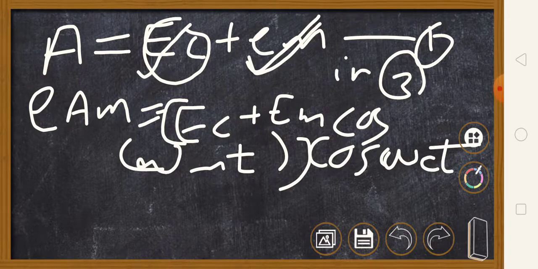So this is what? This is the equation for amplitude modulated wave, in which the new amplitude can be written like this. In this way we learned the mathematical representation of AM wave.